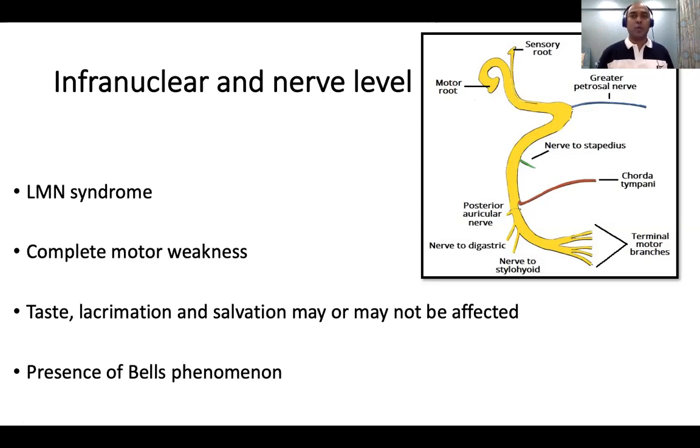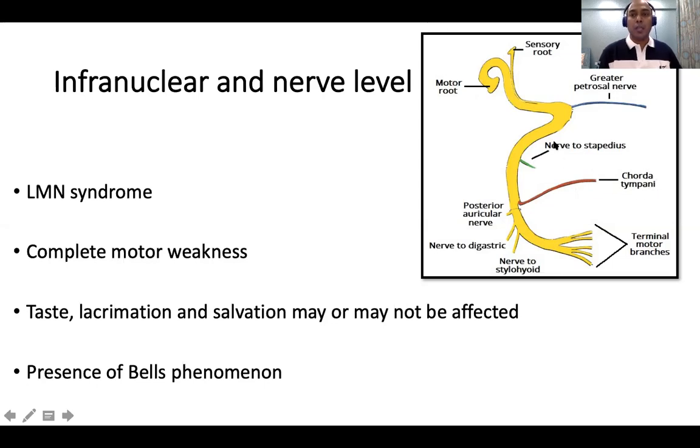I'm not going into too much detail, but there are 3 important landmarks inside the ear. One is called the geniculate ganglion, which supplies the nose mucosa and the lacrimal glands, right? And then we have one nerve which comes after the geniculate ganglion, which supplies the ear, and it sort of dampens the tympanic membrane. It is called the nerve to stapedius. And one nerve which comes after the nerve to stapedius is called chorda tympani, which supplies the taste.